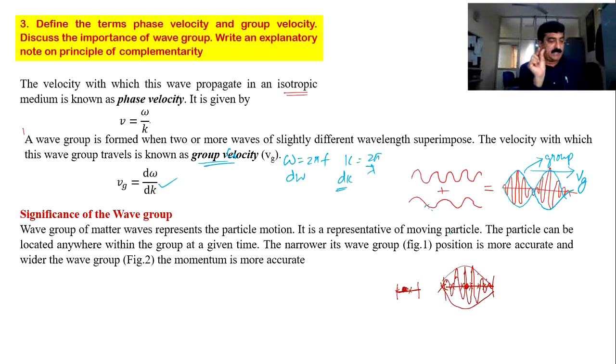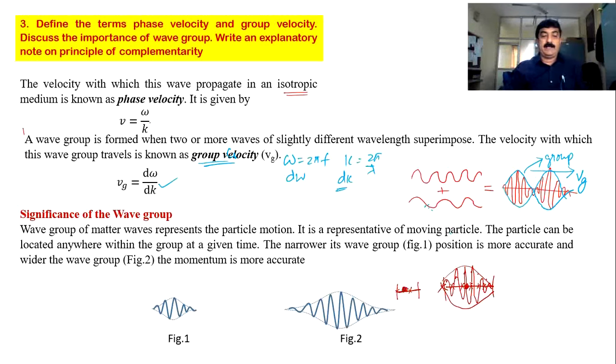Like a marble, a pen, a duster, a chalk piece, there is no such thing here. Let us say this is a particle. Can you see this small chalk piece? If you treat this as an electron, it is definitely not here. It can be anywhere between these two fingers. The gap between the two fingers tells you the width of the group. As the width of the group reduces, the accuracy increases, error in the position decreases, position becomes more accurate. Conversely, if the gap increases, momentum becomes more accurate. This is the significance of the wave group.